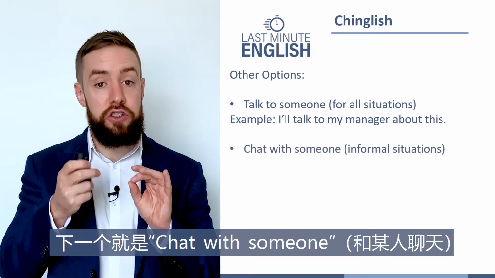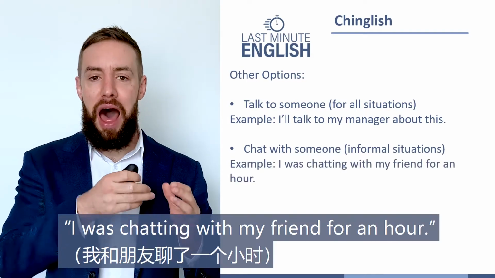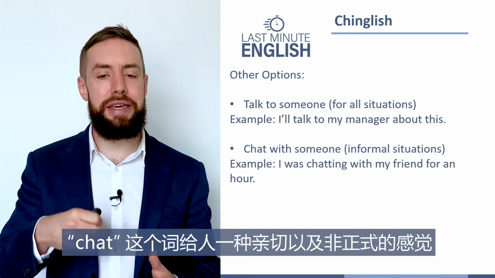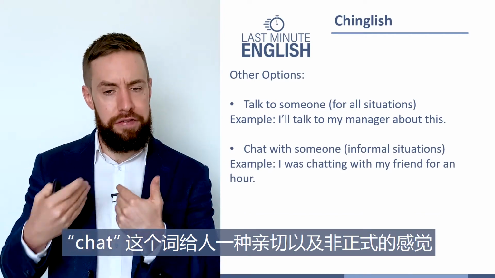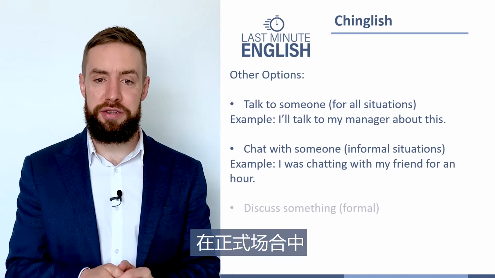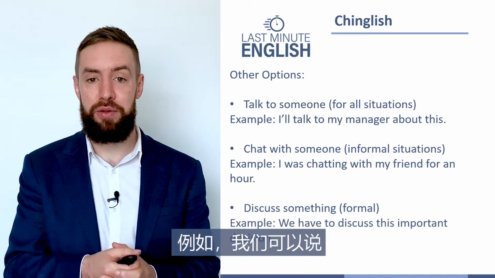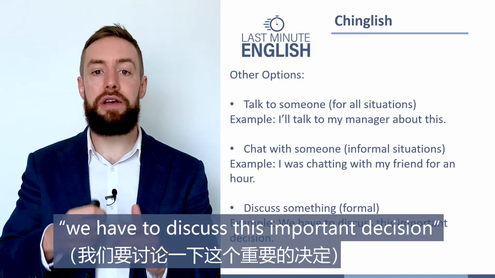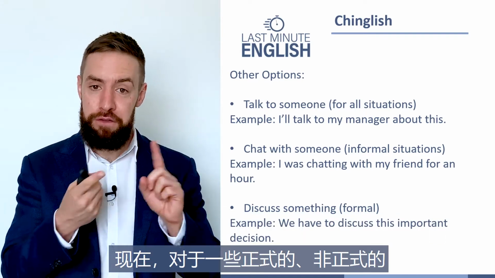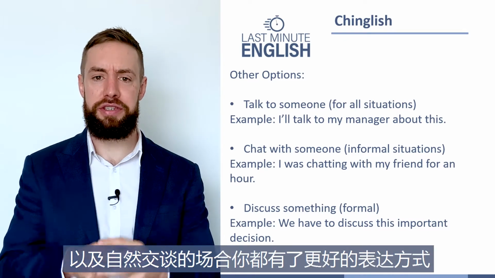The next one is chat with someone. For example, I was chatting with my friend for an hour. And chat gives the feeling of it being friendly and informal. And then for formal situations, we have discuss. So discuss, for example, we could say, we have to discuss this important decision. All right, so now you have choices for formal situations, informal situations, and kind of neutral situations.